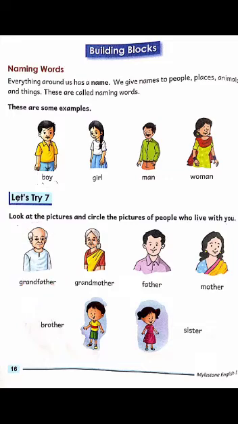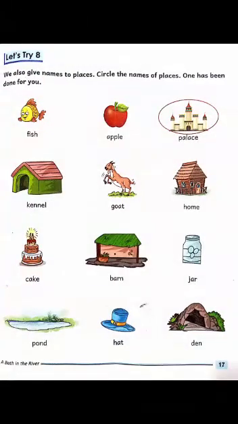The next picture is of grandmother. My grandmother also lives with me. So I'm going to circle the picture of grandmother also. So students, like this you have to complete Let's Try 7. After this, now come on page number 17.